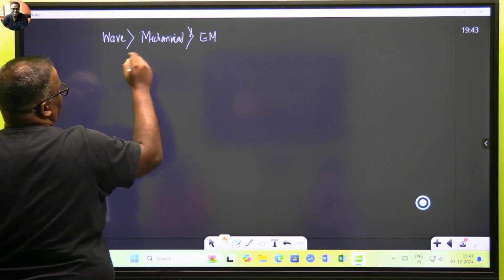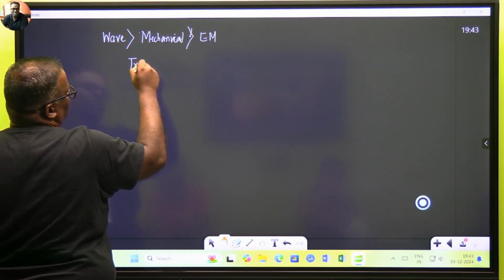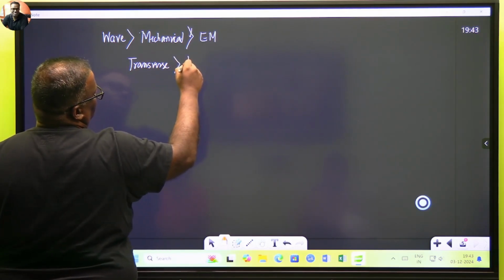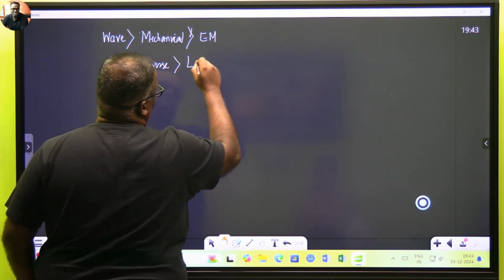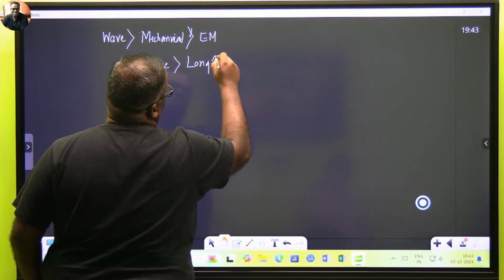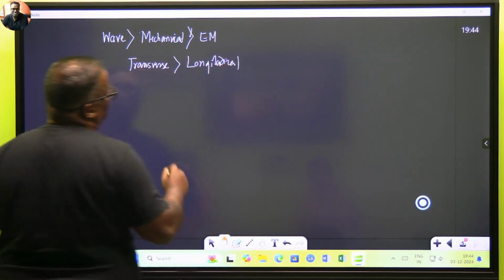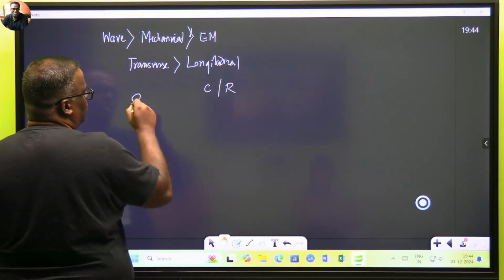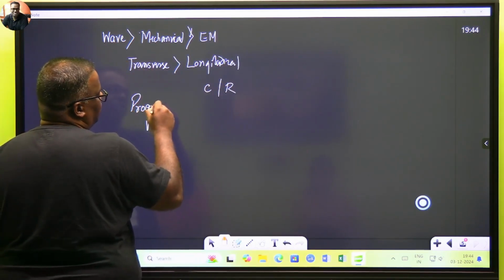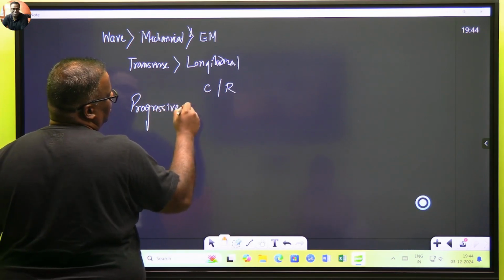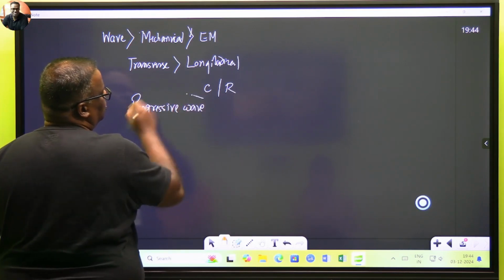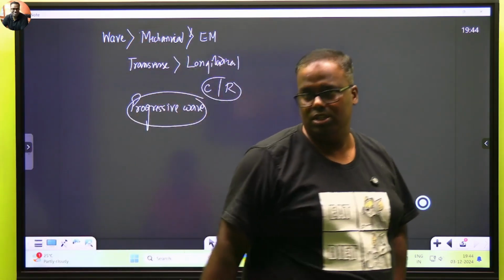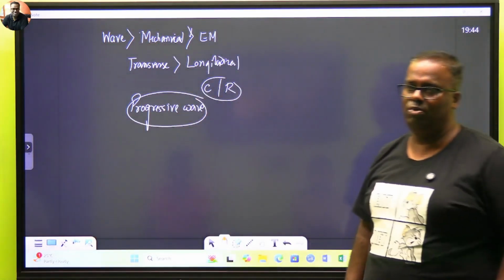Then I'm writing transverse. I'm using the word longitudinal. Then I'm using the words compression, rarefaction. I'm also using a word called progressive wave. Dekho to bachcha, does any word feel alien to you now? Just check once till we go one level more.